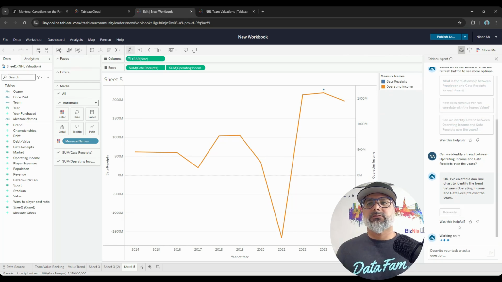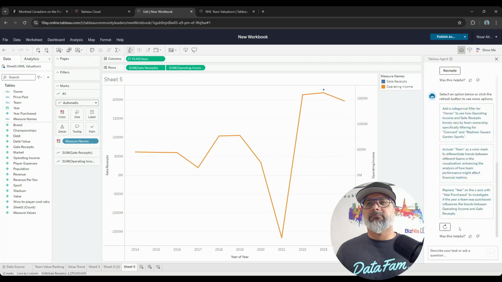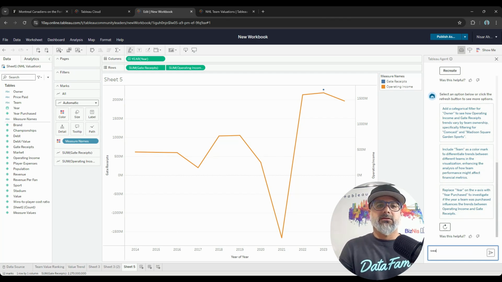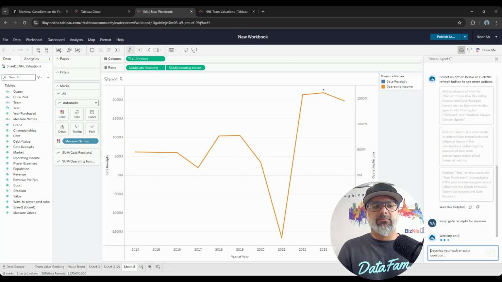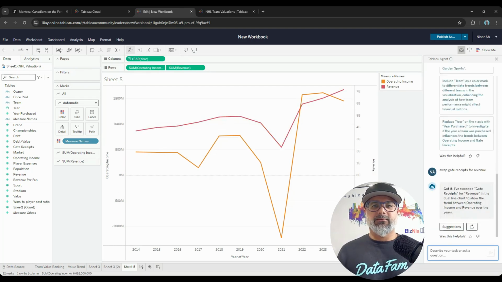Let's suppose instead of gate receipts, I want to compare operating income and revenue. So I'm going to say swap gate receipts for revenue. And this is really just an issue with my own data modeling and data availability, and nothing to do with Tableau Agent here.